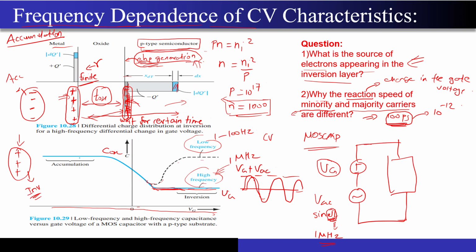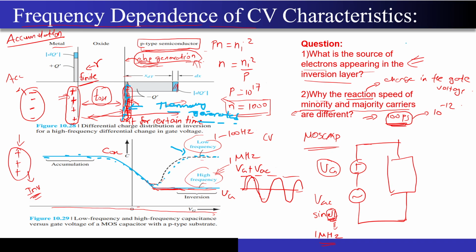Correct? So this was the characteristics that we had looked at. But it assumes that there is sufficient time for the inversion electrons to form and accumulate near this interface. From where are these electrons getting generated? They are getting thermally generated. Correct? And this thermal generation has a finite rate. Correct? This has a finite rate.